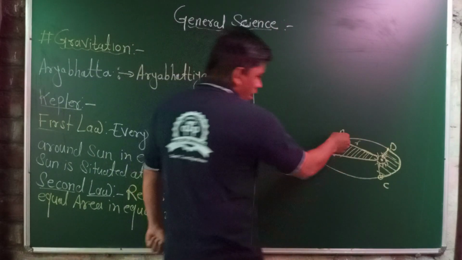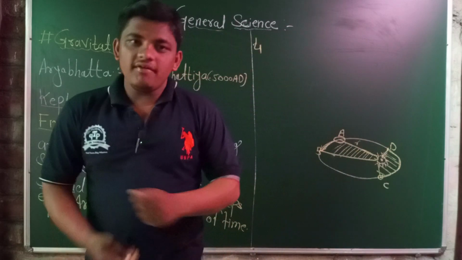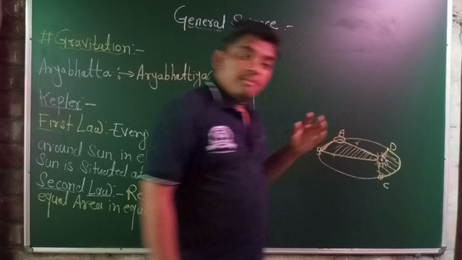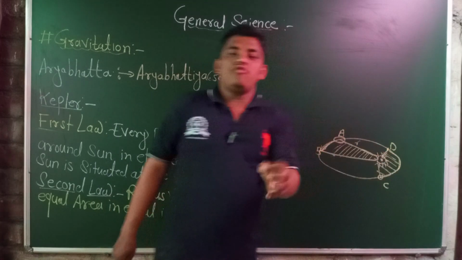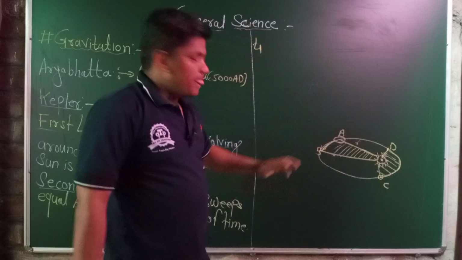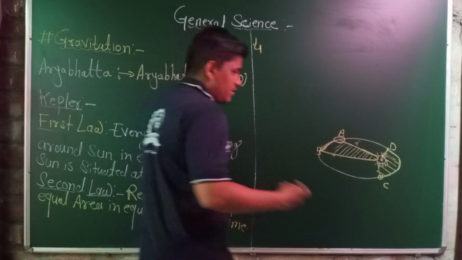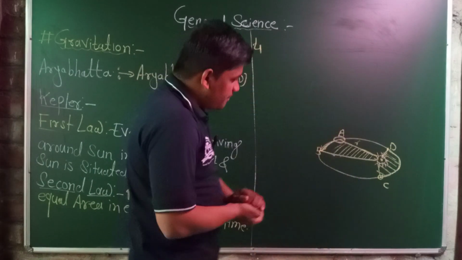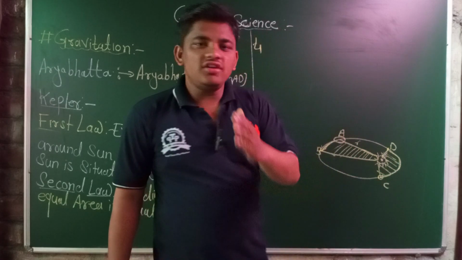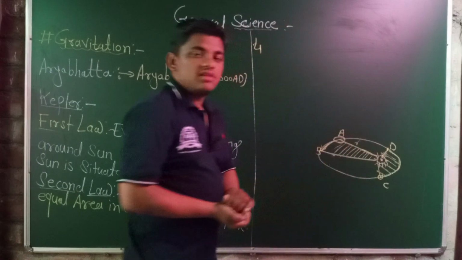But the length from point A to point B is less than the length from point C to point D. Then we get one conclusion: when the planet is near to the sun, the motion or velocity of the planet is much greater than when the planet is farther from the sun.